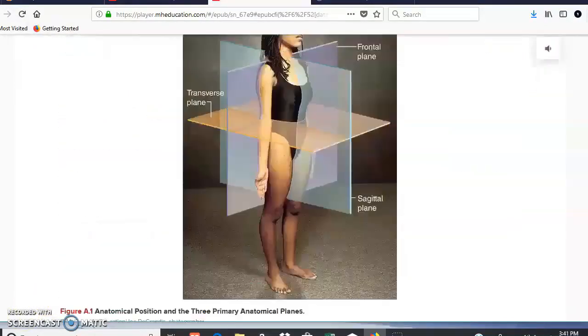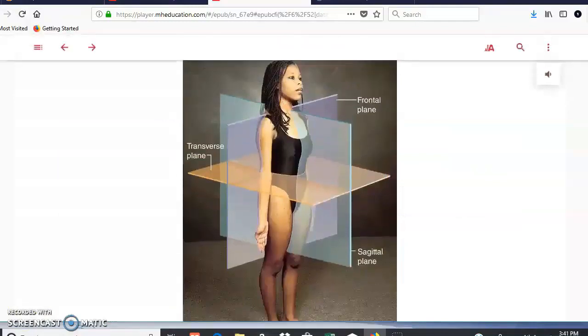Next part is the anatomical position. As you can see in this figure, anatomical position is the position that is going to help us to identify different regions and different areas in our body. In the anatomical position, the face is facing forward, arms are on each side, right? They are not crossed, for example. The legs are slightly open, the palms are facing forward. Now, the anatomical position can be divided in different areas, right, using planes, as you can see here.